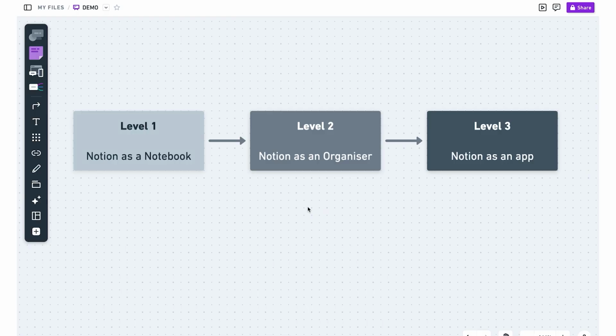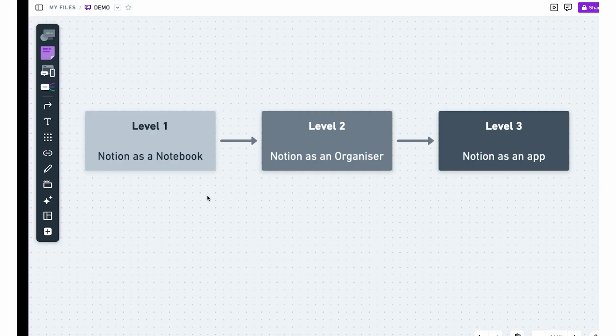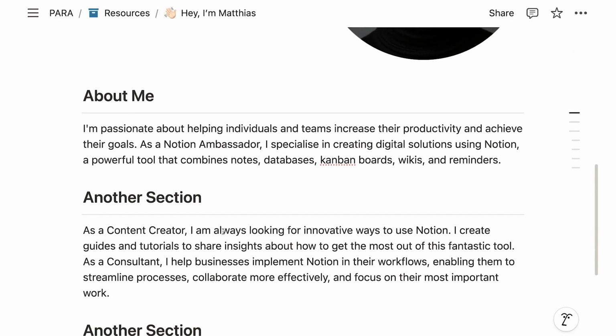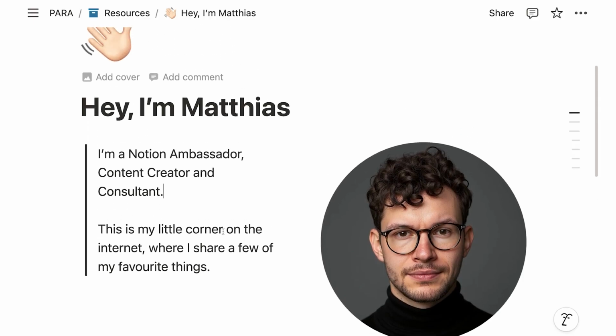With what we've talked about so far and a little bit of practice, you're already pretty much on track to master level 1 of Notion. Using Notion basically as a notebook, right? You have your different pages, you can write things down, you can style them in different ways, and you can create these simple information-driven elements.